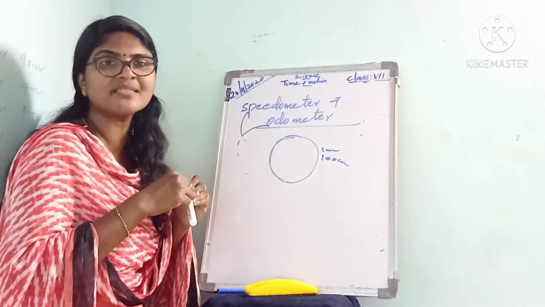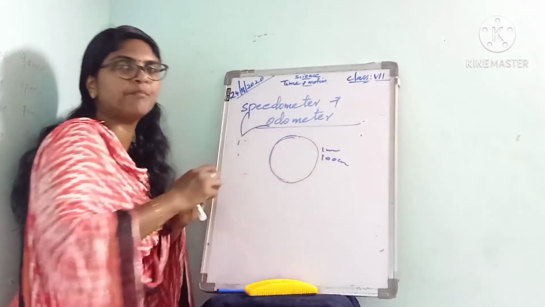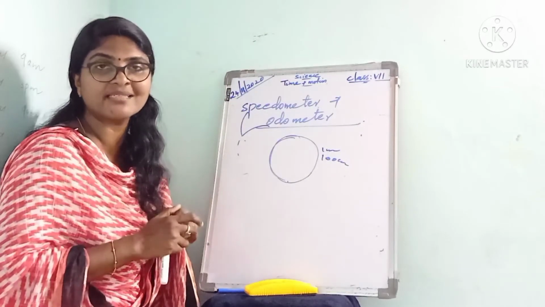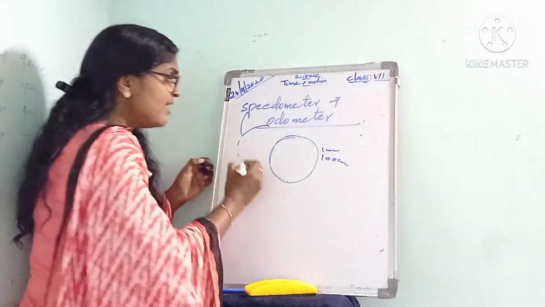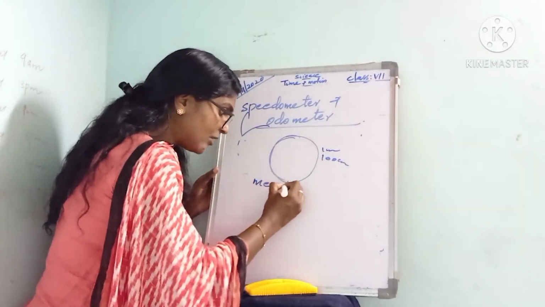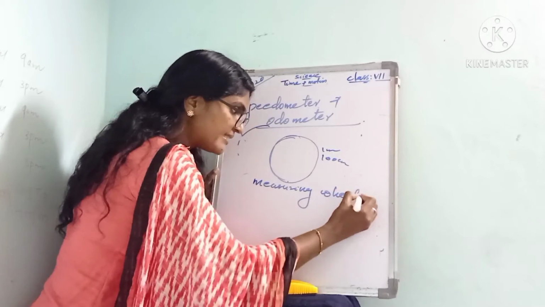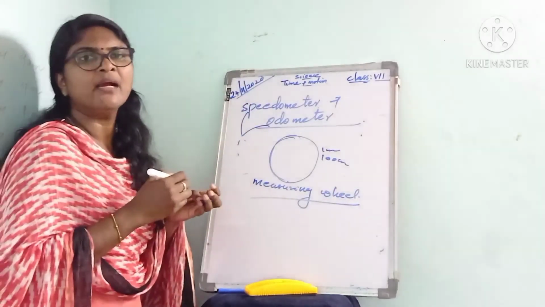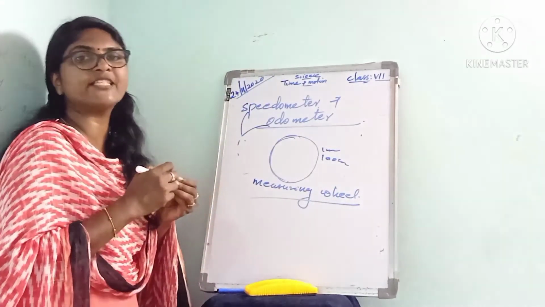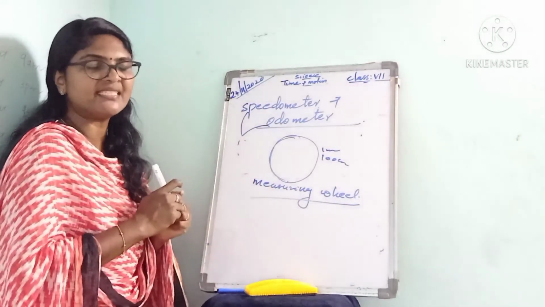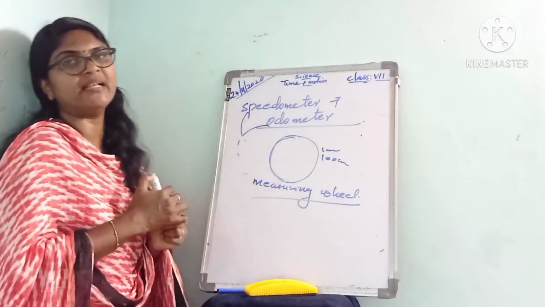As the wheel rolls, that meter actually records the distance the wheel has travelled. This is called the measuring wheel. This device is called what? Measuring wheel. That is the odometer used by people who construct roads and survey land. Listen to it.